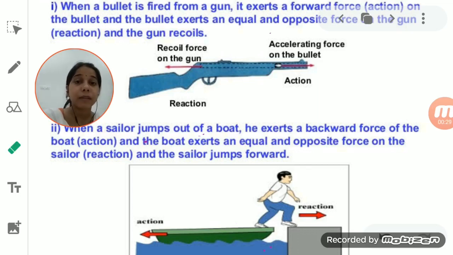Or we can say that force is directly proportional to the change in momentum upon time taken, that is, the rate of change of momentum. We also studied different applications related to Newton's second law of motion, the observations that we see around us in our everyday life, and how we can apply them. The first example that we learned was the catching of the cricket ball.